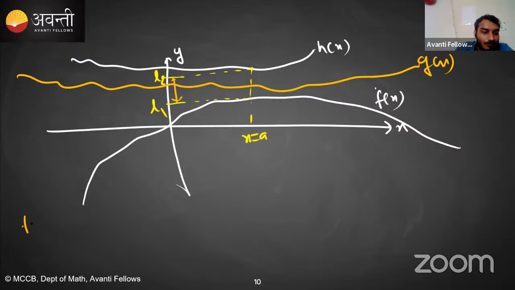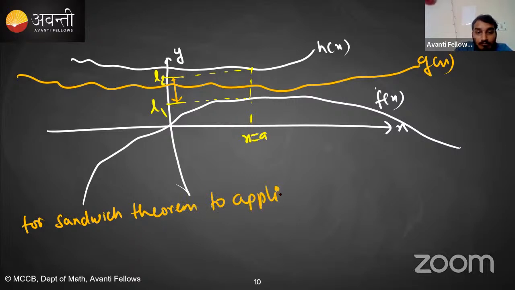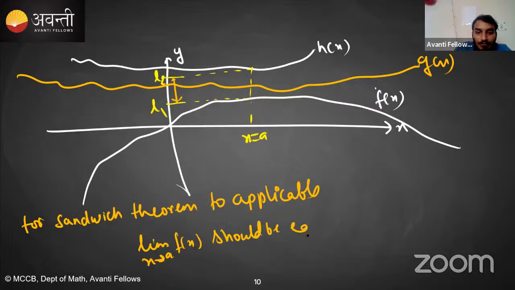So for the sandwich theorem to be applicable, limit x tending towards a of f(x) should be equal to limit x tending towards a of h(x).